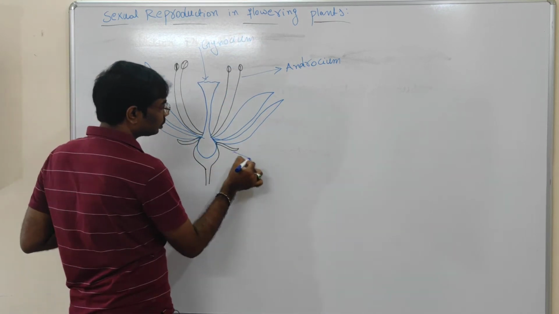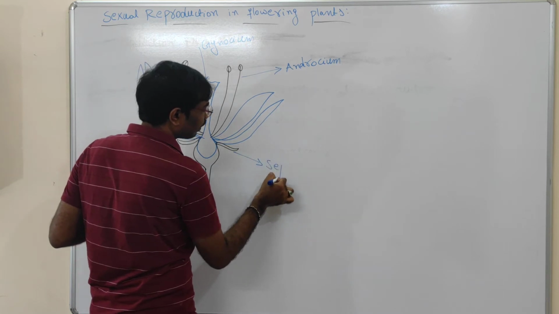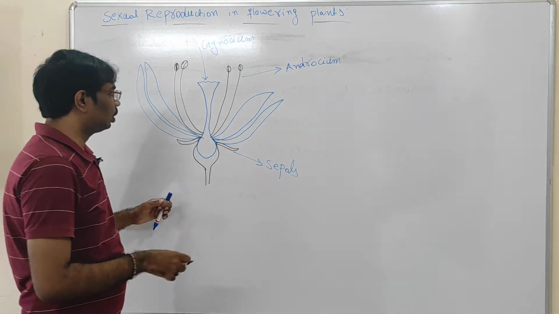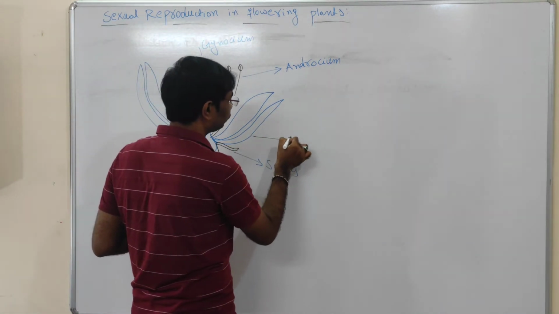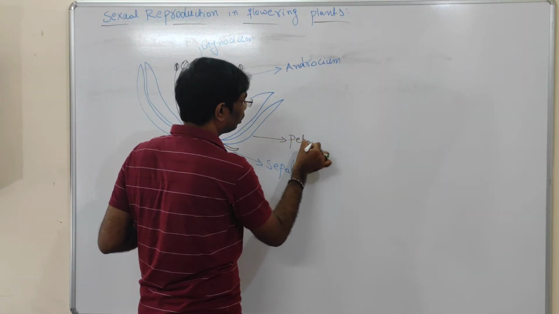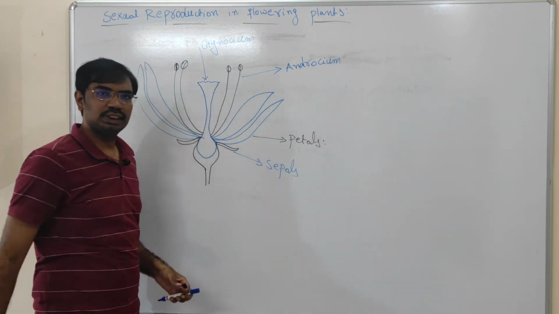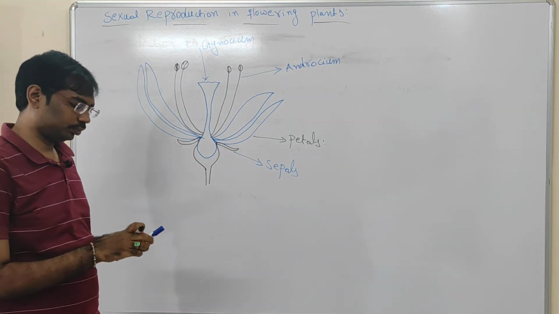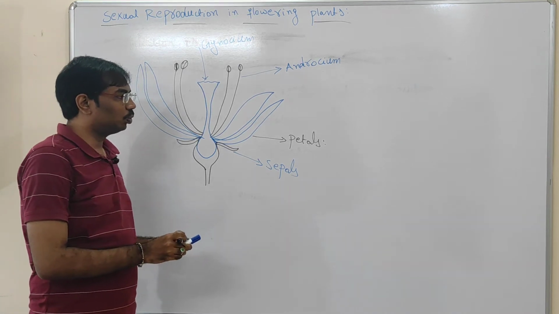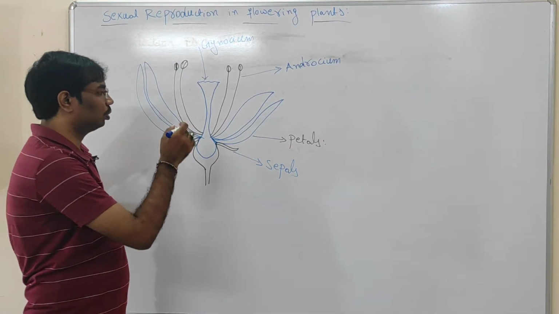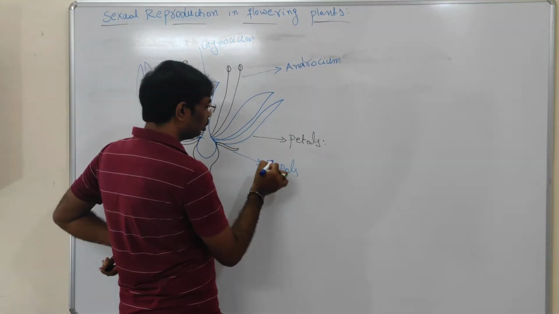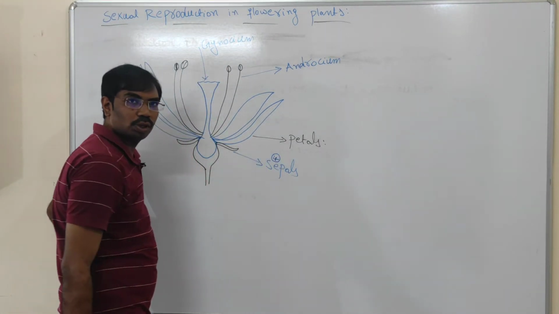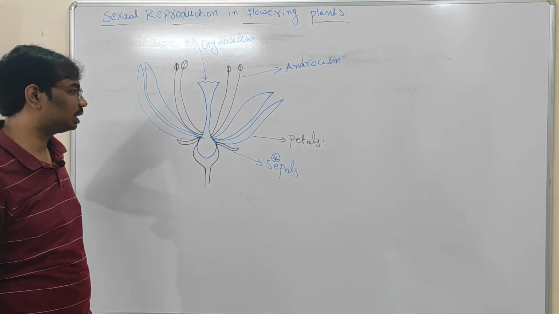Okay, so this is called sepals. And another one, this is called petals. Students see here, I will give the order from outside to the inside. What is the outermost part out of 4? The outermost part is sepals.